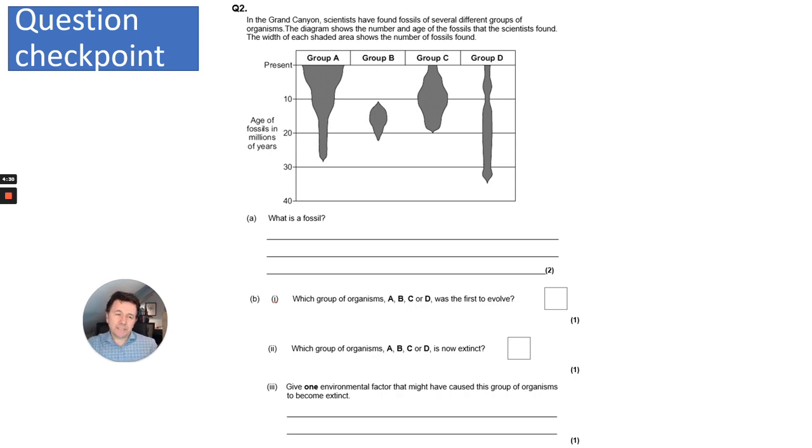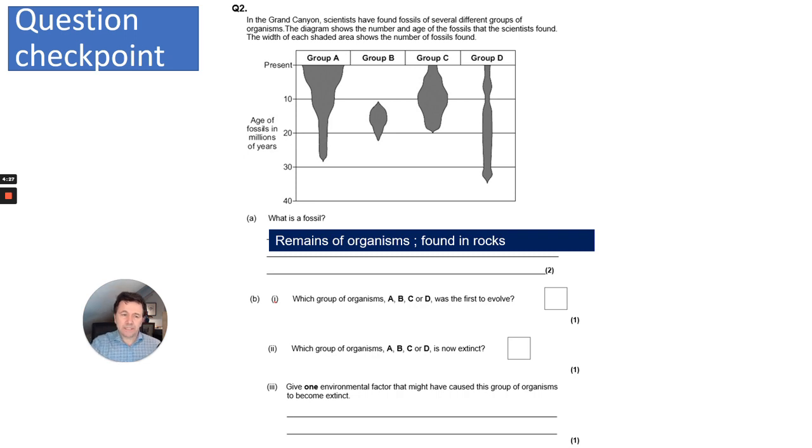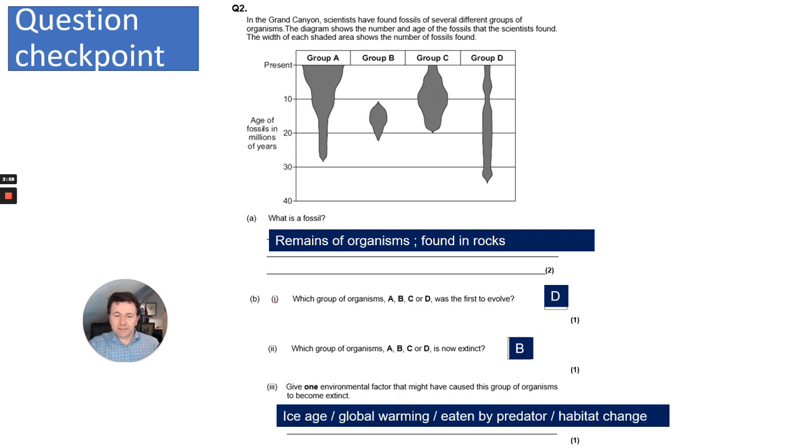So first question, what is a fossil? Quite straightforward. It's the remains of organisms found in rocks. Which group of organisms, A, B, C or D, was the first to evolve? Well, that would be the one that is the oldest in terms of the age of fossils, so that would be D. Which group is now extinct? Well, you can see that the one that is not at present day is group B. And then give 1 environmental factor that might have caused this group of organisms to become extinct. Again, there is a range of answers. You could say there was global warming, climate change, ice age, maybe they were eaten by a predator, habitats have changed, anything of that kind.